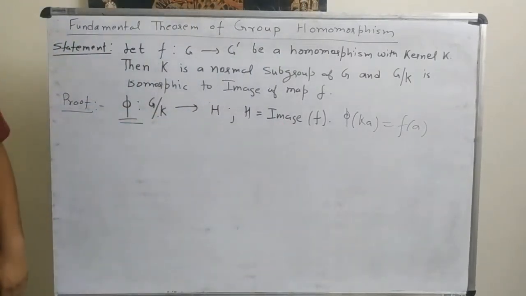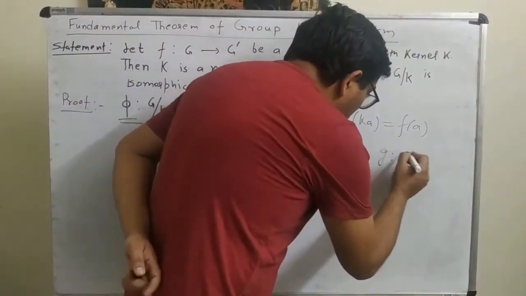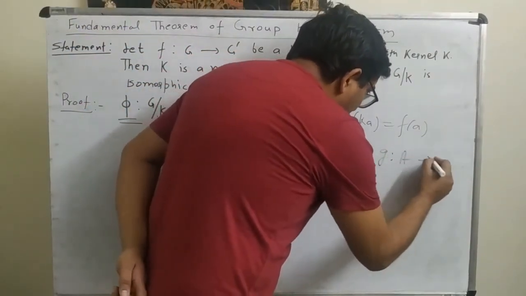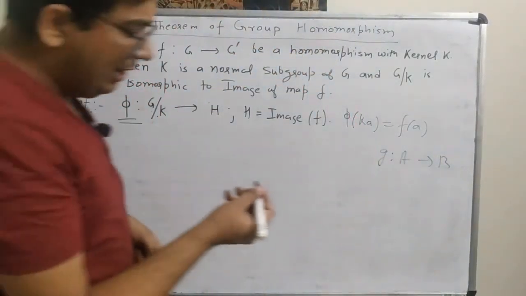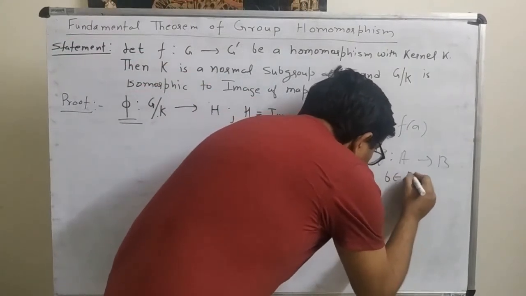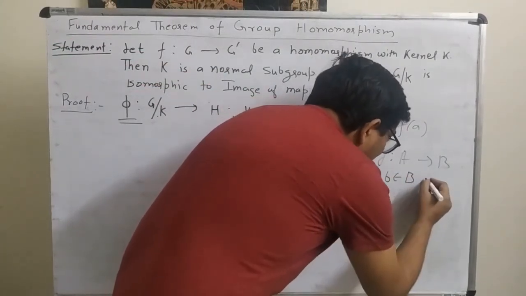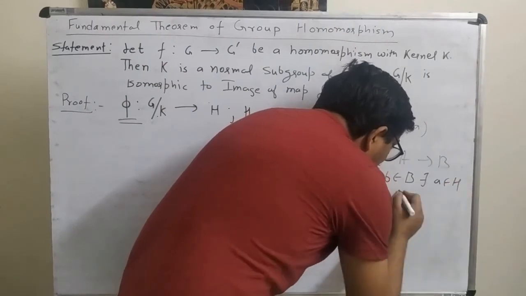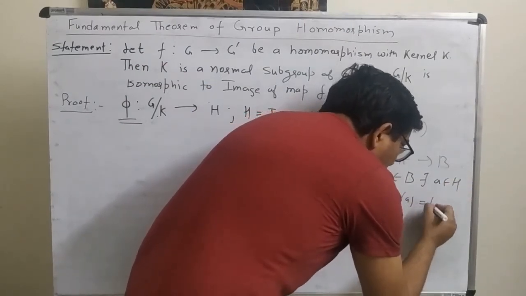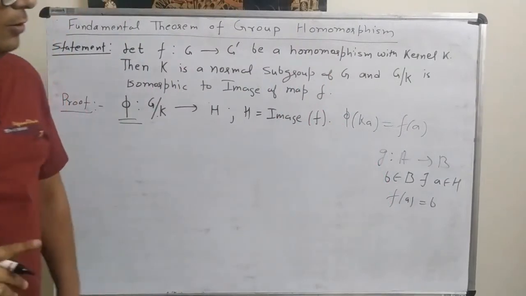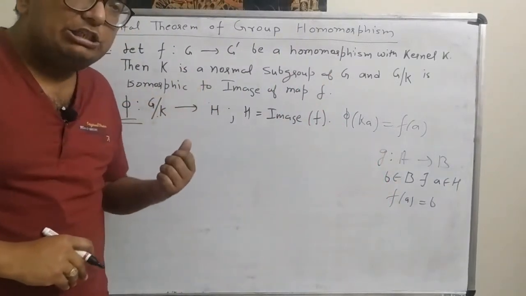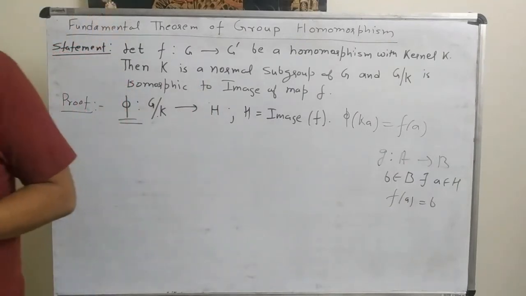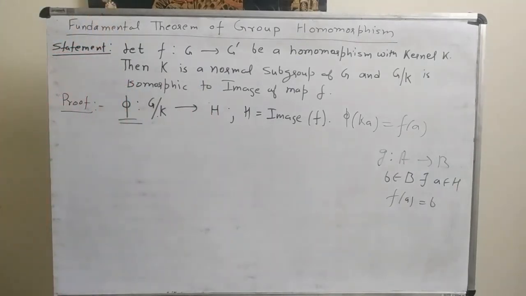So again, if we rewind the definition of onto, a map f from say A to B is onto if we take any element b belongs to B, this implies there exists some a belongs to A so that f of a is equal to b. So we'll do the same thing. Now what we will do? We'll take an element from H and we will find the inverse image of that element.